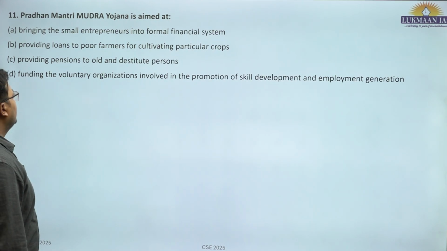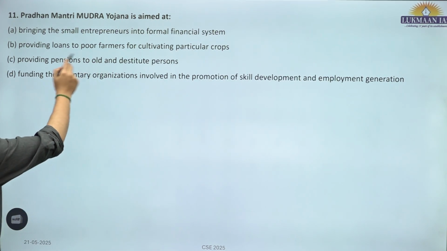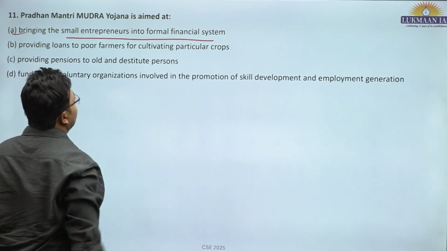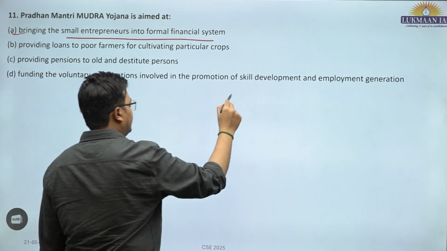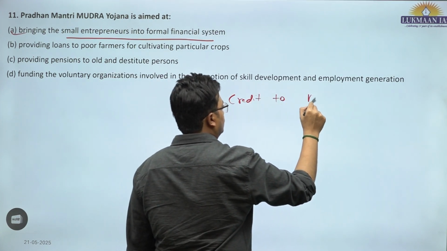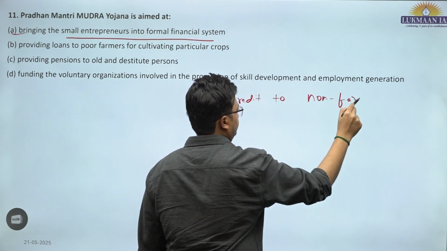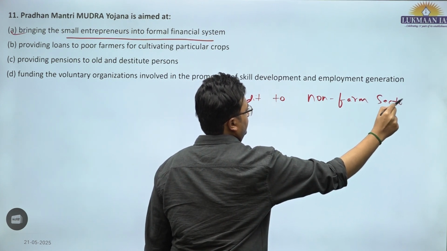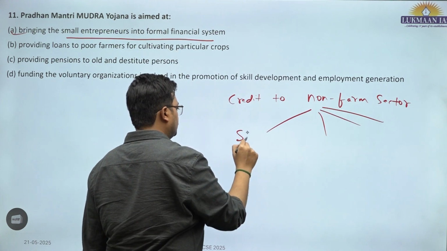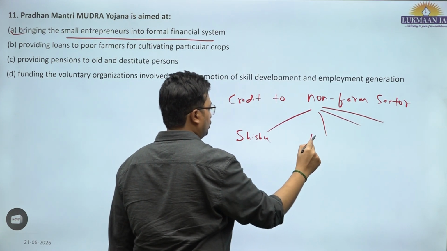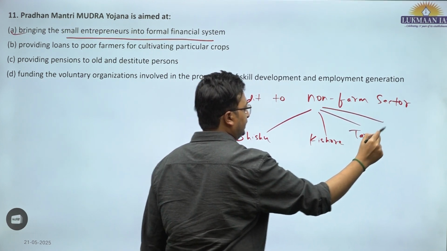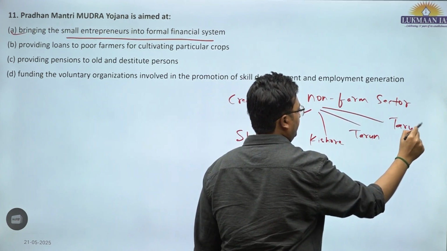11th, Pradhan Mantri Mudra Yojana is aimed at bringing the small entrepreneur into the formal financial system, that is, credit to the non-farm sector. So it has 4 categories now. Earlier it used to be 3: Shishu, Kishore, Tarun, and of late Tarun Plus.